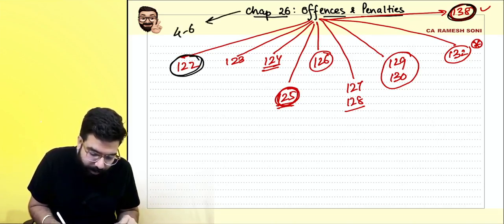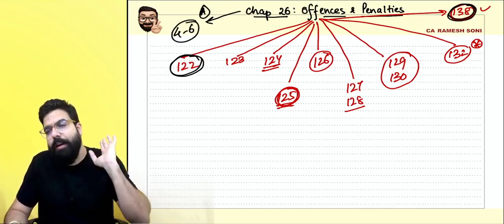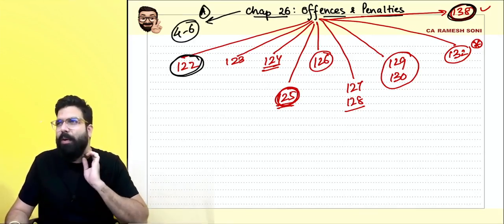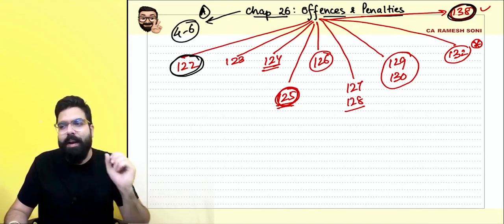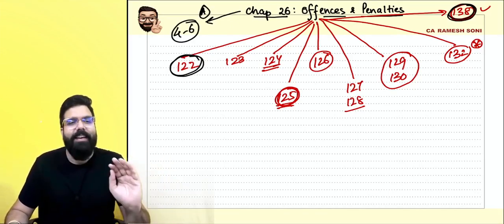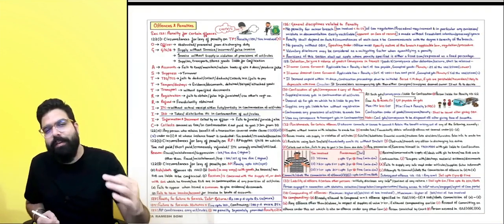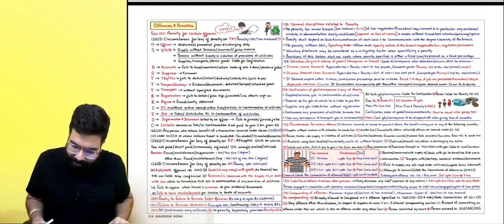I consider this chapter an A graded chapter because 4 to 6 marks definitely come out of this chapter. Somewhere or the other they will ask you this chapter. You can consider it A graded, but in 3 attempts, might be 1 attempt they do not ask, but generally they ask a 4 to 6 mark question. Let's go ahead and do the chapter of offenses and penalties now.